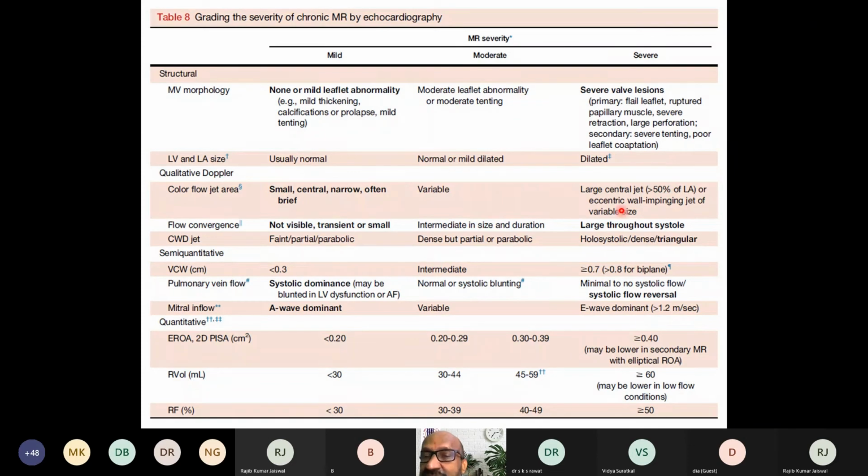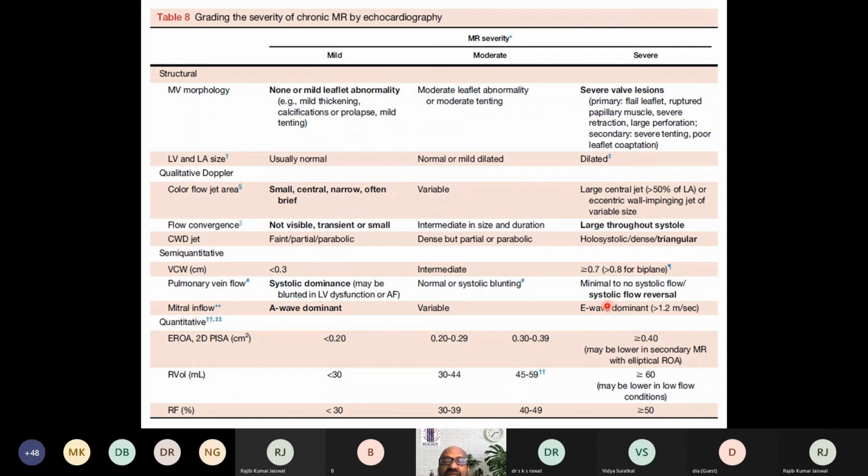The jet area is more than 50% of the left atrial area, and the flow convergence occurs throughout systole. The continuous wave Doppler jet will be dense. Vena contracta width is more than 0.7 centimeters.